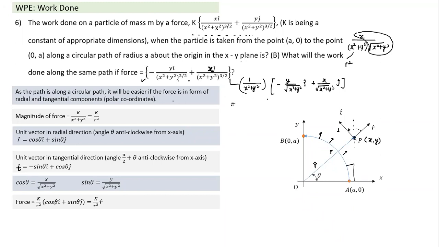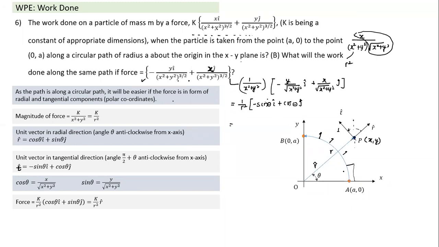So this force becomes equal to 1 by r square times (minus sin theta i cap plus cos theta j cap). Which direction is the force acting? This force is always acting in the tangential direction. So if this force acts on this particle here, the magnitude of force becomes equal to 1 by a square, and is always acting in the tangential direction.